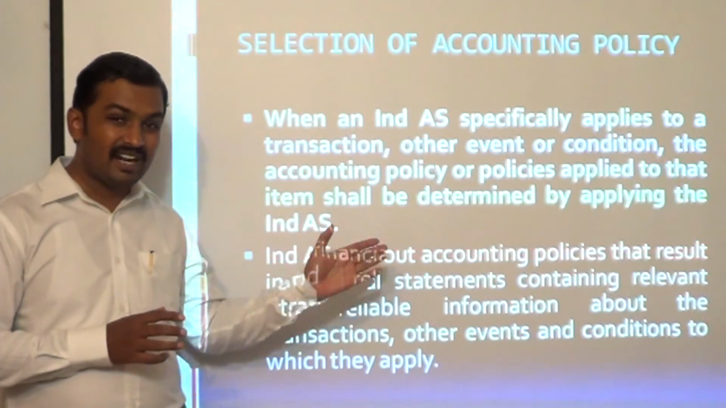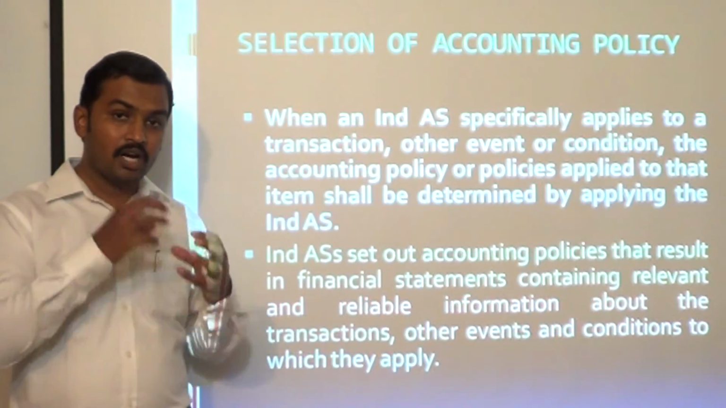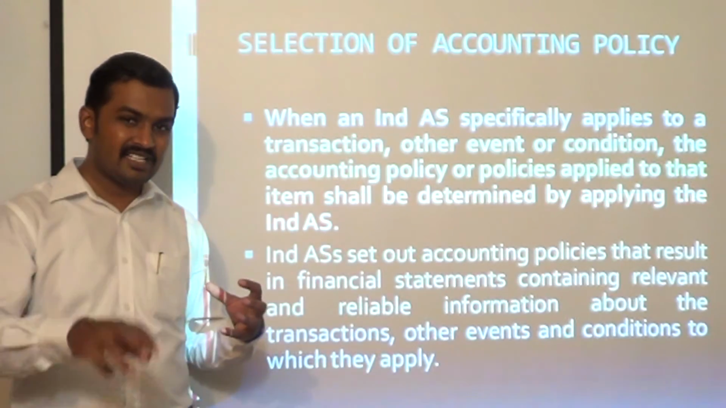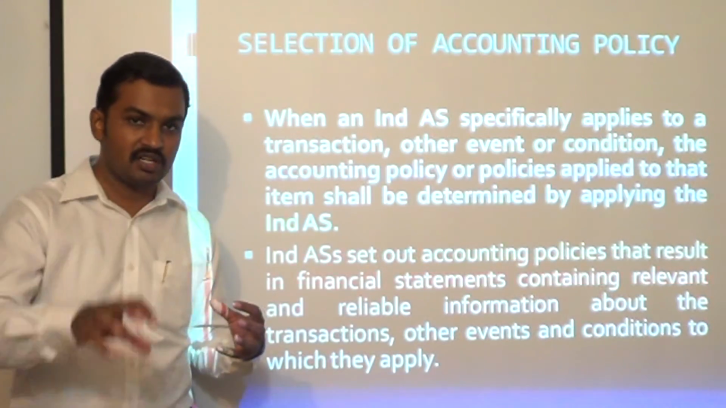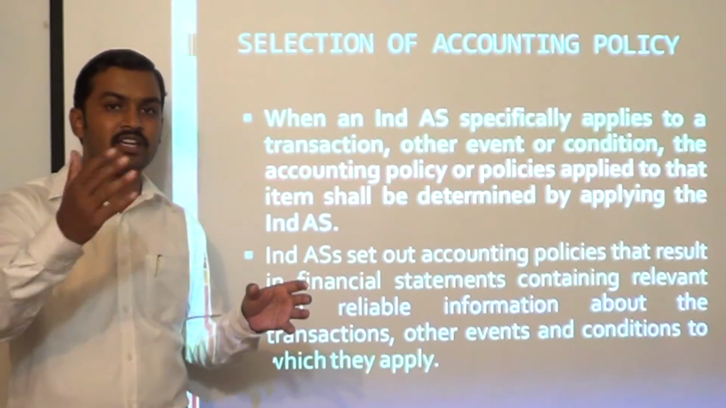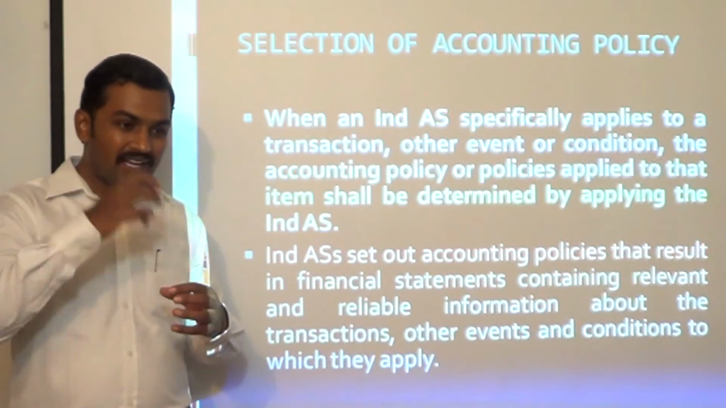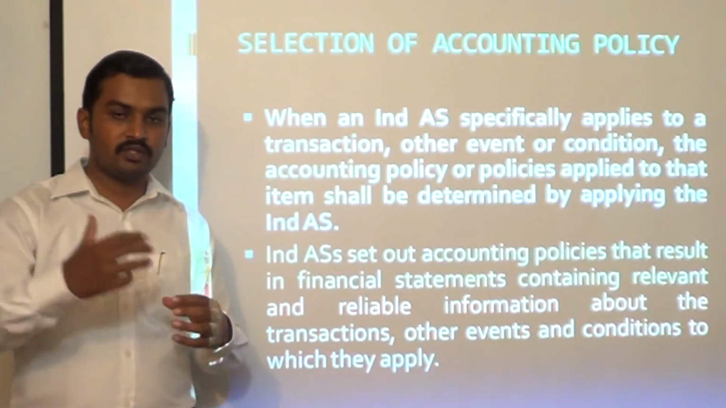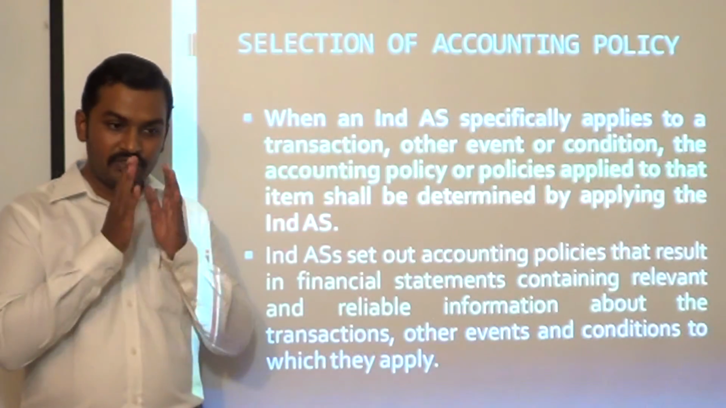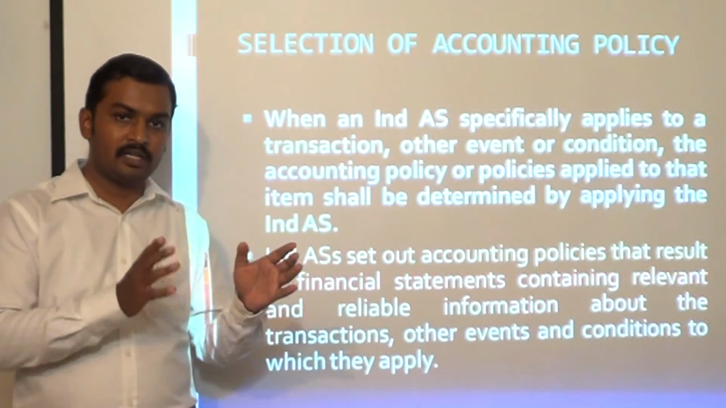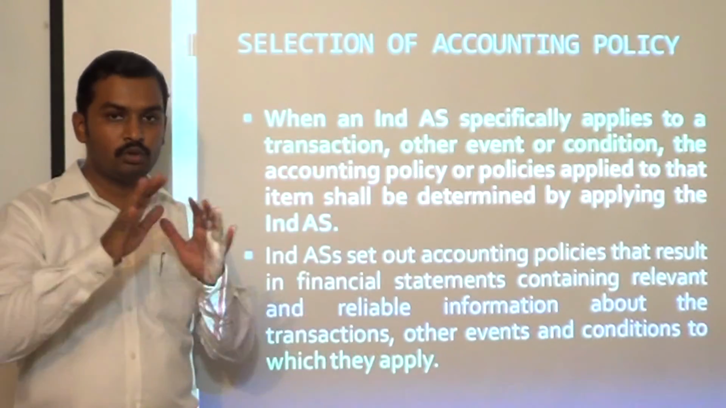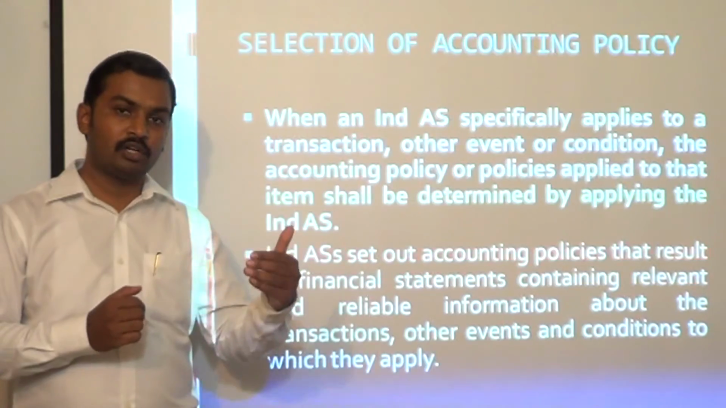So the standard says if the matter is covered by an Ind AS, then the accounting policy choice would depend upon the requirements of that Ind AS. Whatever accounting policies are suggested by the Ind AS, only those accounting policies can be adopted for the matter which is already covered by an Ind AS. If you base your accounting policies on the requirements of Ind AS, automatically financial statements will be both relevant and reliable. Okay. So if there is an Ind AS which specifically applies to that matter, then your choice is limited. Whatever accounting policy choices are available in that Ind AS, only that can be adopted, so that your financial statements are both relevant and reliable.